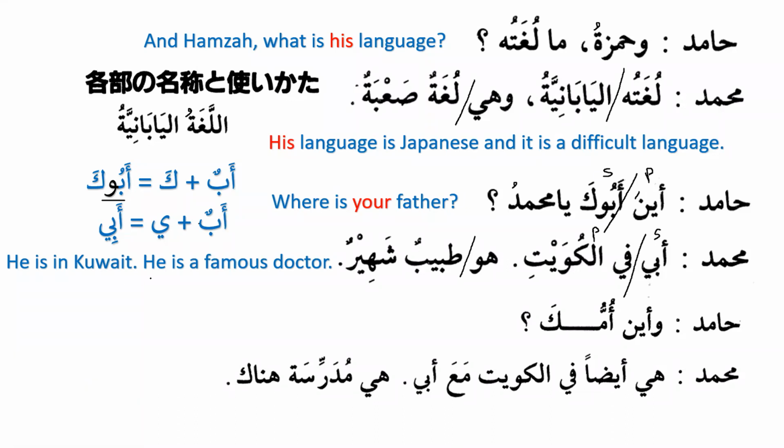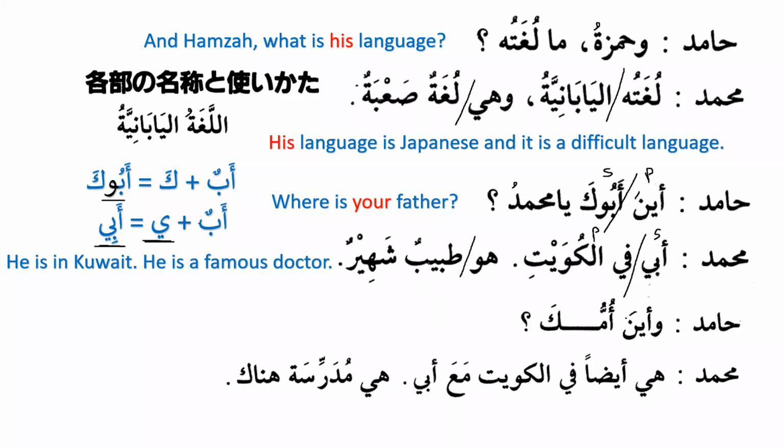Ya needs kasra, so that's why it has changed into abi. Now there is no need to insert wow into that, because with ya al-mutakallim, or the ya of the speaker, we will only insert kasra before it, and there is no need to add wow. So it becomes Abi fil Kuwaiti. My father is in Kuwait. Huwa tabibun shahirun. He is a famous doctor.